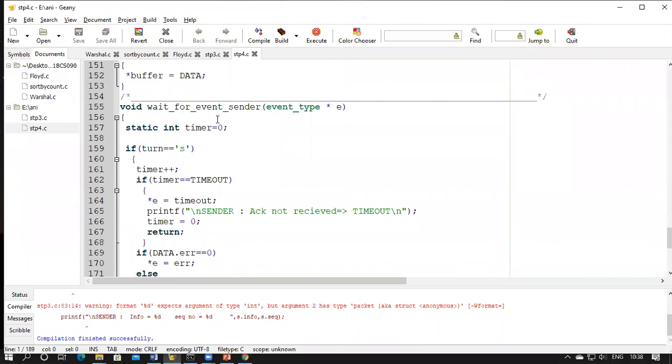Now there is a wait for the event in the sender node. In the sender node, it waits for 3 events, and in the receiver node, it waits for 3 events. Now, what is the function that is handled in the sender node? In the sender node,